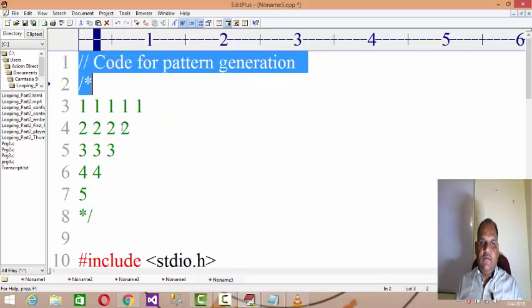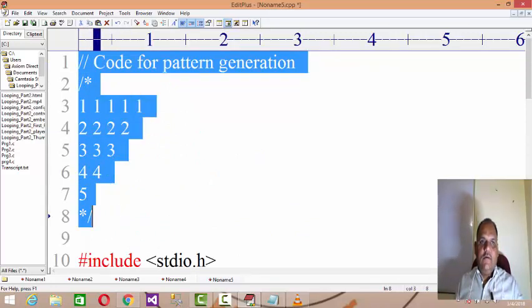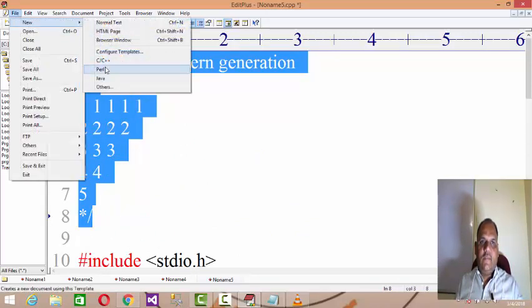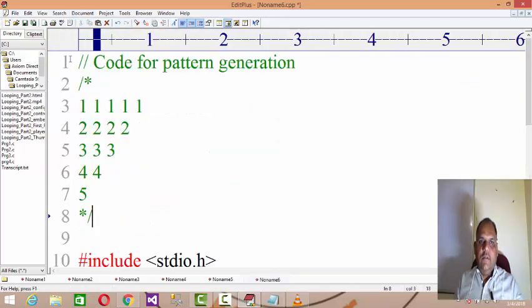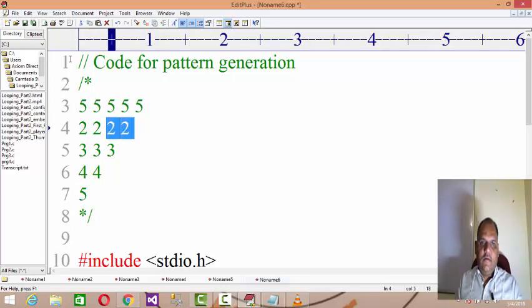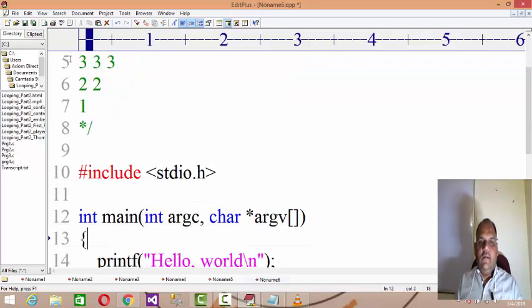Now let us try another pattern just to get another idea. Let us have a pattern like 5 5 5 5 5, 4 4 4 4, 3 3 3, 2 2 and 1, right?